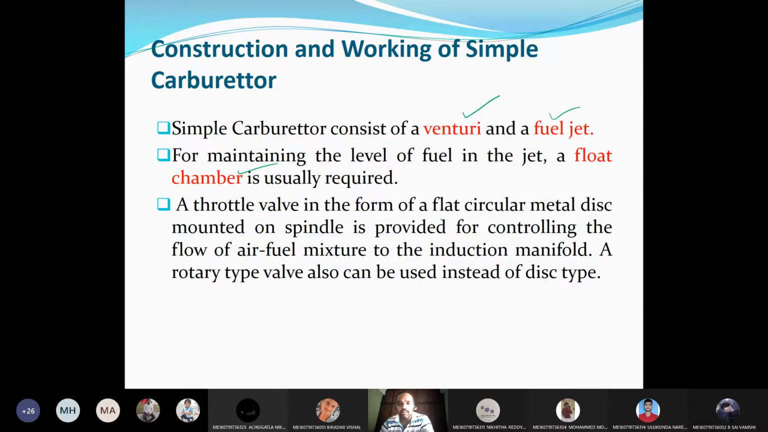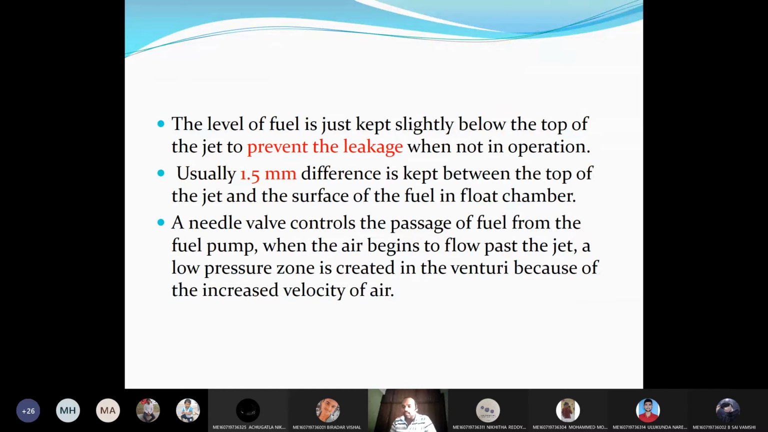And a throttle valve in the form of a circular metal disc is mounted on the spindle and controlled by it, and it is provided for controlling the air fuel mixture to the intake manifold of the engine. A rotary type valve can also be used instead of disc type. He is talking about the throttle valve. The throttle valve controls the supply of the air fuel mixture entering the engine cylinder, and the level of fuel is kept slightly below the top of the jet to prevent leakage.